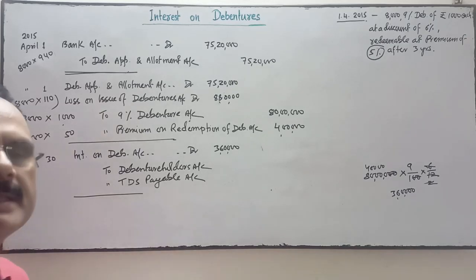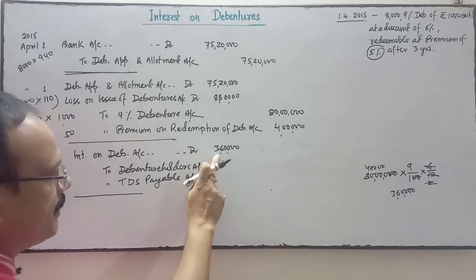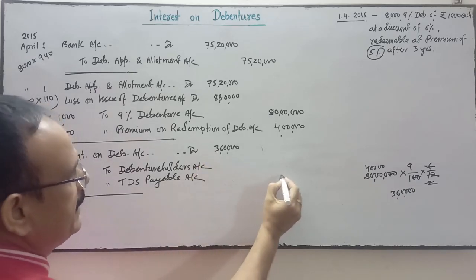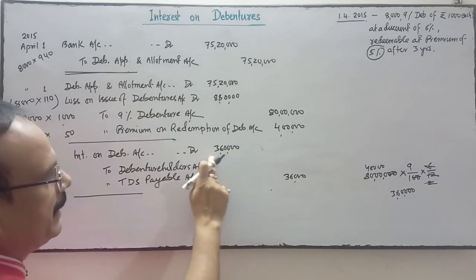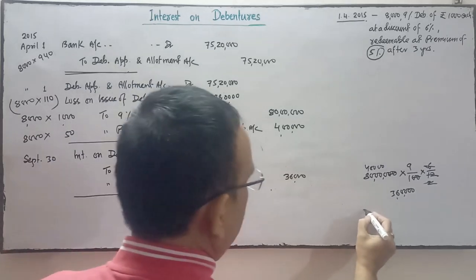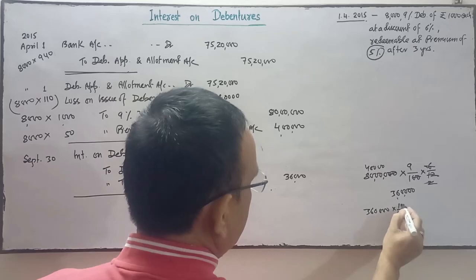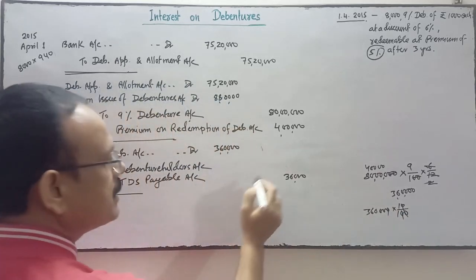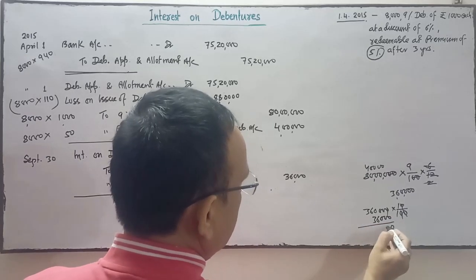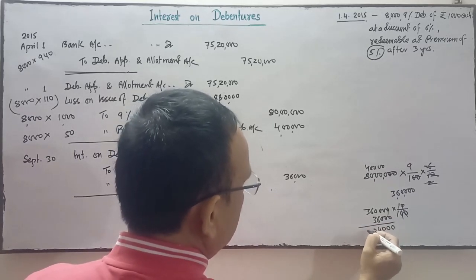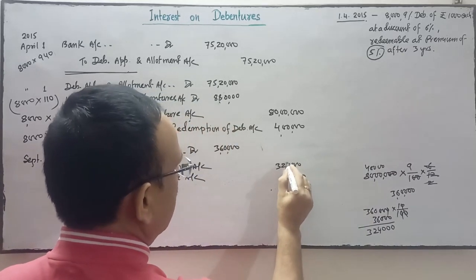In the question it has given that the rate of tax deducted at source is 10%. So 10% of 3,60,000 will be the TDS, so 36,000 is the tax deducted at source, and the rest of the amount will be due to the debenture holder. That amount, 3,24,000, will be transferred to debenture holders account.